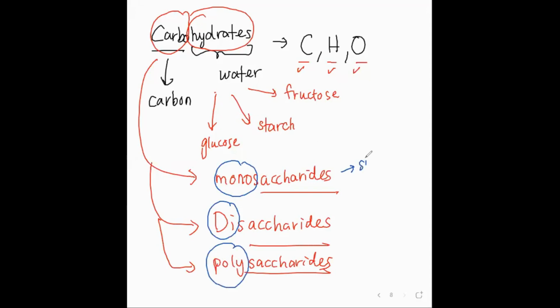Mono means single, okay? Mono means single or one. Usually means only one unit, single unit. Single unit of sugar. So usually we call it simple sugar.